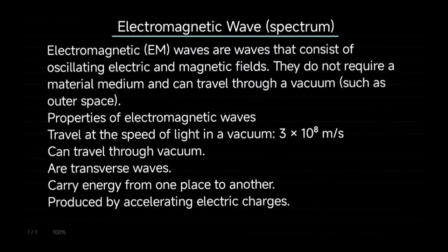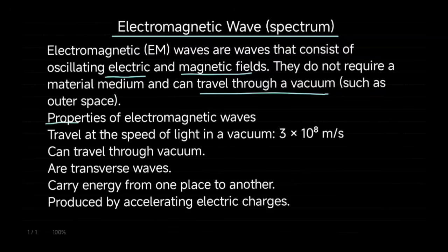In today's video, we'll be looking at the electromagnetic wave spectrum. An electromagnetic wave is a wave that consists of oscillating electric and magnetic fields. Note, it comprises electric and magnetic fields. They do not require a material medium and can travel through a vacuum such as outer space.